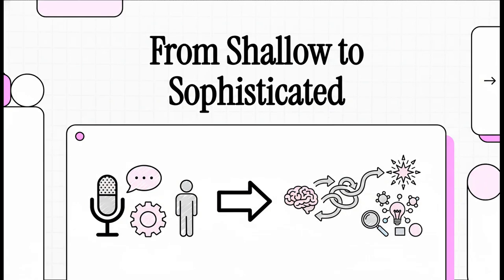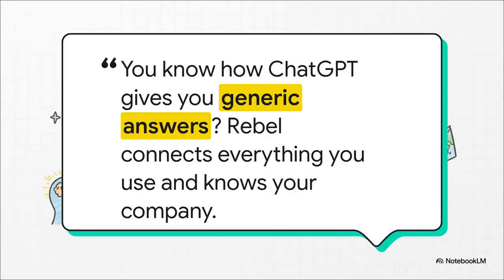Have you ever asked your AI assistant for something and gotten a reply that's fine, but just kind of generic? It feels like you're only scratching the surface, right? Well, today we're going to show you how to stop giving it simple commands and start assigning it sophisticated missions. That's how you unlock the real power of these tools. And this quote right here gets to the absolute heart of the matter.